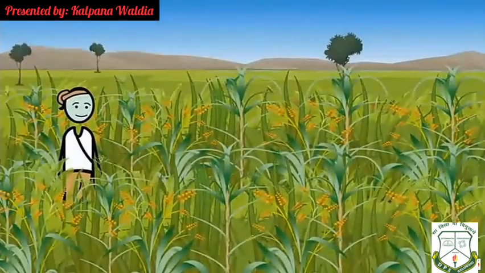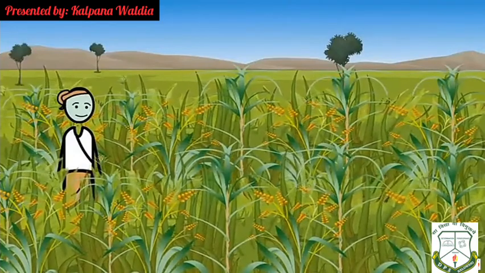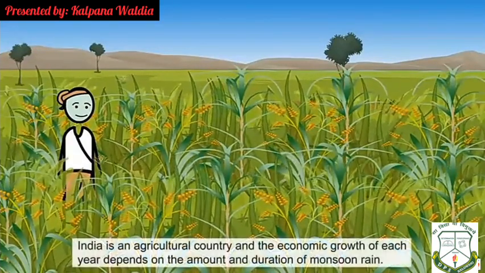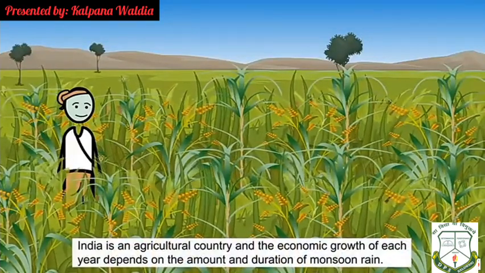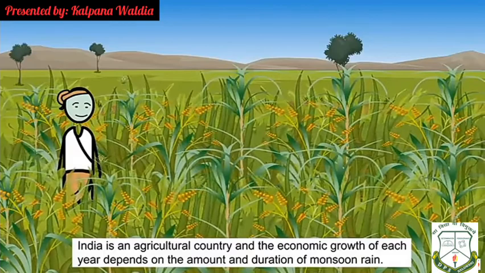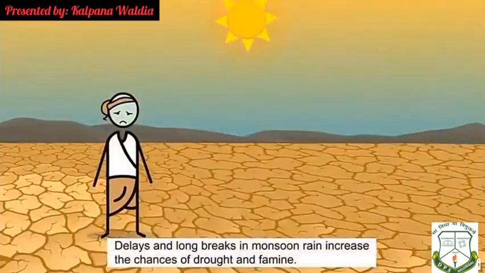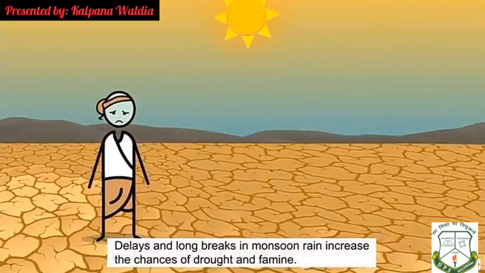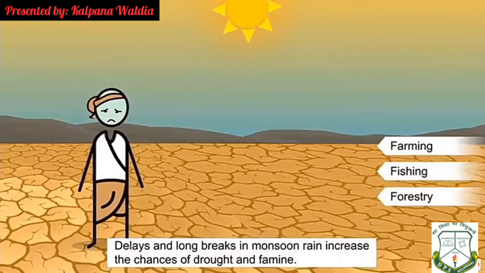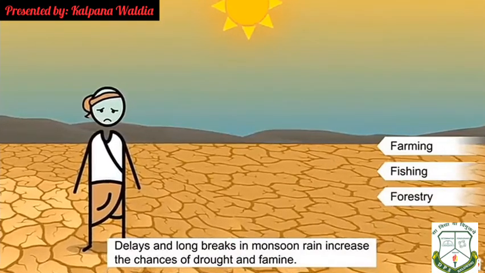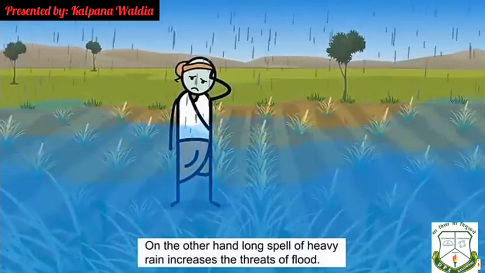The arrival of monsoon rain in India is the most satisfying and joyous moment for the people of India. This is because India is an agricultural country and the economic growth of each year depends on the amount and the duration of monsoon rain. Delays and long breaks in the monsoon rain increase the chance of drought and famine and pose dangers for basic occupations like farming, fishing and forestry. On the other hand, a spell of heavy rain increases the threat of flood.